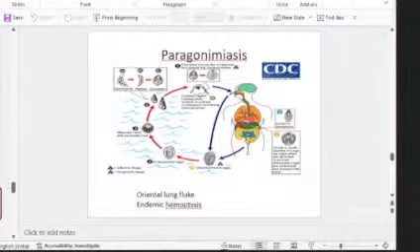Now, paragonimiasis, that's the lung fluke. The other names are the oriental lung fluke. The disease is otherwise called endemic hemoptysis. And as you can see, we have this adult worm in the human being. This adult worm will release the embryonated eggs, and those embryonated eggs will develop in the water, in the snail and crayfish or other crustaceans. So two intermediate hosts, snails and crustaceans like crayfish. Okay, so two intermediate hosts, and humans are the definitive hosts.